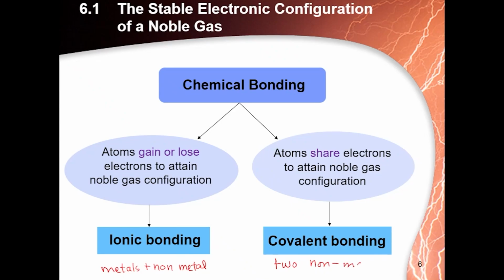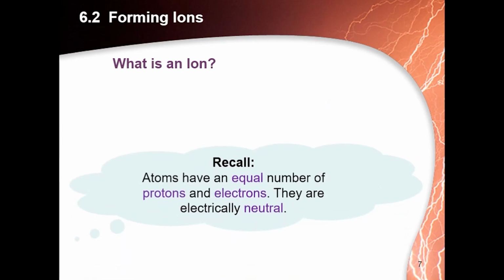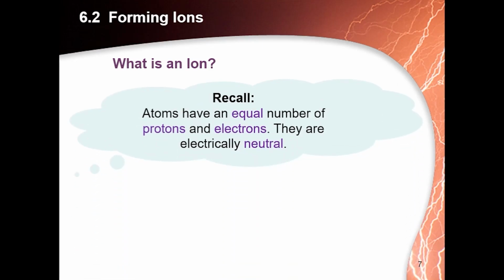So the exact definition of an ionic bond is the bond between a metal and a non-metal due to the gain or loss of electrons, and they become positive and negative ions. And the bond between 2 non-metals due to the sharing of electrons to attain the noble gas configuration is called a covalent bond.